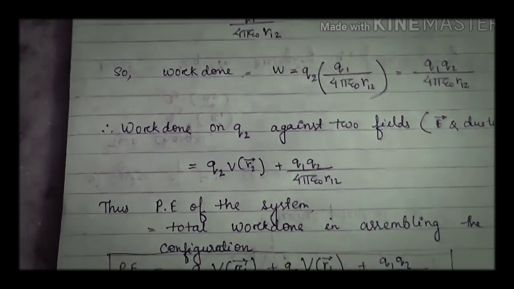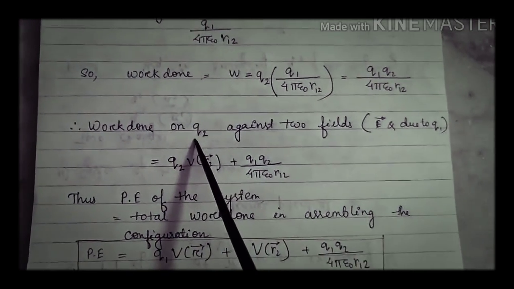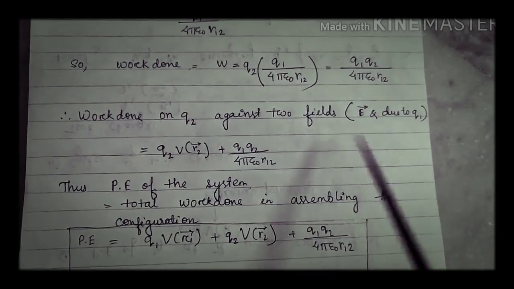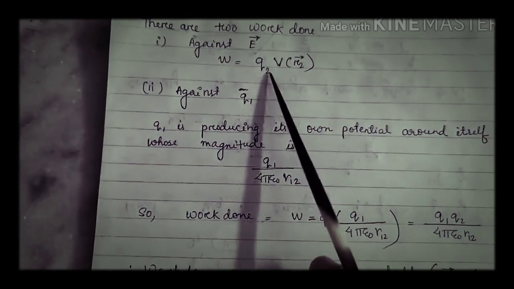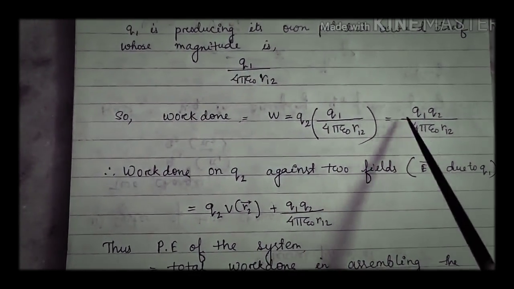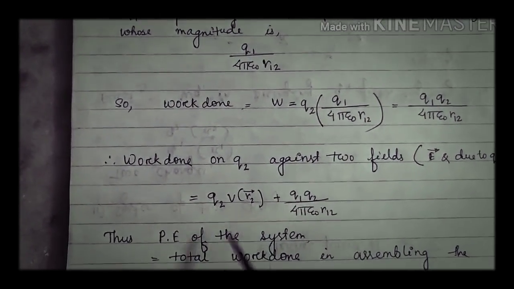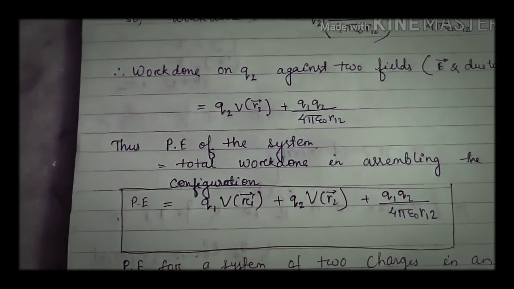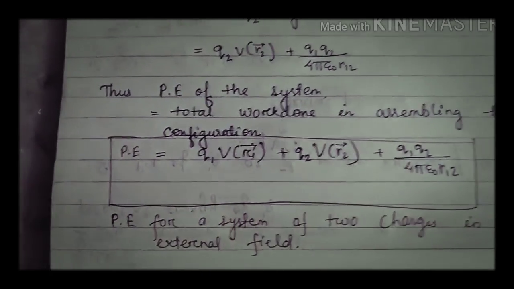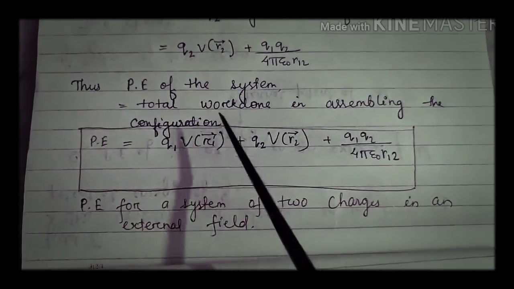So what is the work done on q2 against the two fields? One is the external field and one is due to q1. We will add these two, that is q2 V(r2) plus q1 q2 by 4 pi epsilon naught r12. Now we will calculate the total potential energy of the system. The total potential energy of the system is the total work done in assembling the configuration.